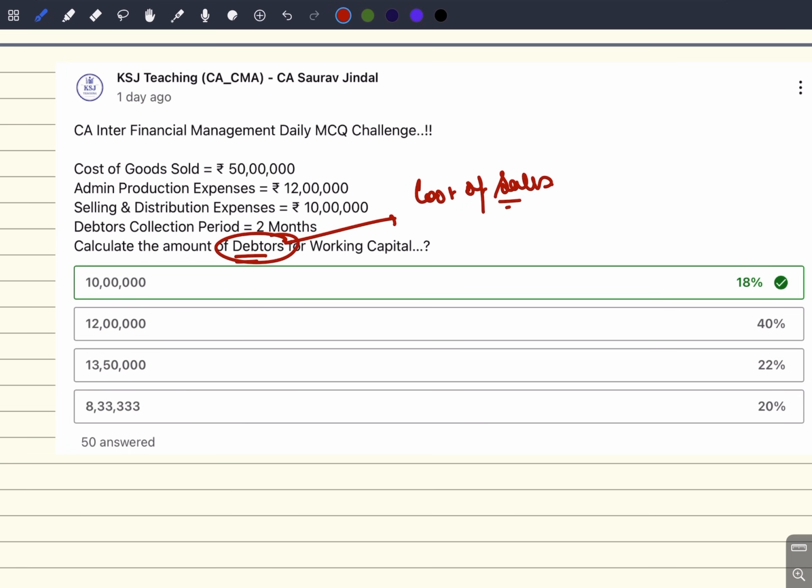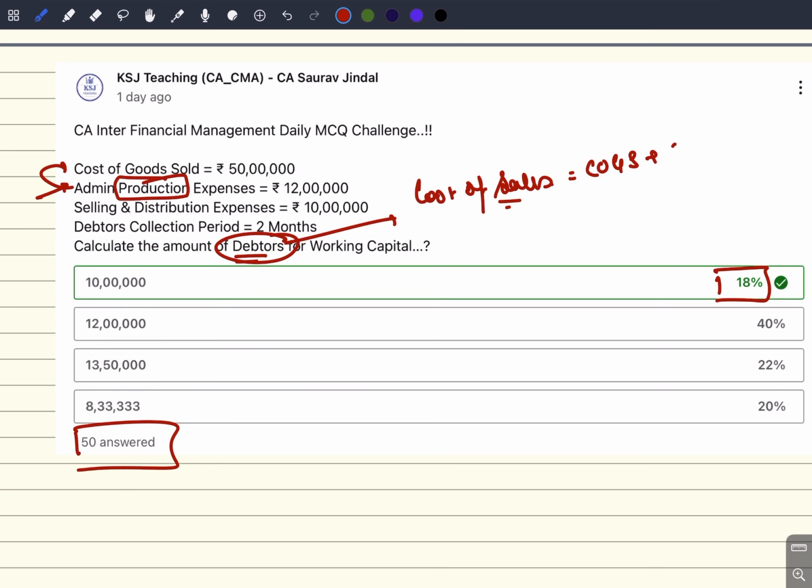Surprisingly, out of 50 people who answered, only 18% got it correct. That means the rest of you need to work really hard. Now, what will be the cost of sales? Cost of sales will be cost of goods sold. Will you add the admin production expenses? No, sir. You will not add the admin expenses because these are admin production expenses. Remember the cost sheet. Admin production expenses are already included while calculating cost of goods sold.